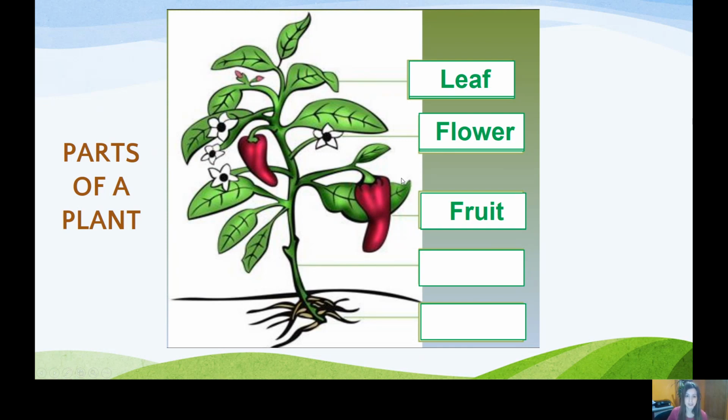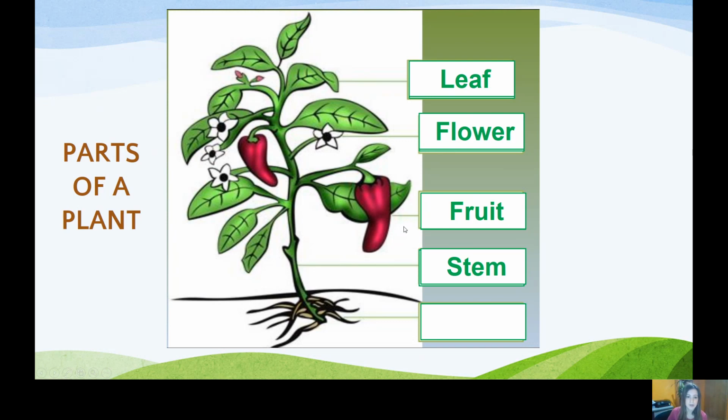Okay, the next part is this colorful thing. And this is a fruit. You already know lots of fruits. You can have an apple, a pear, an orange. Okay, this is a fruit and is the part of the plant that we eat. There are lots of different parts of plants that we eat, but this is one of them. Okay, fruit. Come on, can you repeat? Fruit. And we spell it F-R-U-I-T.